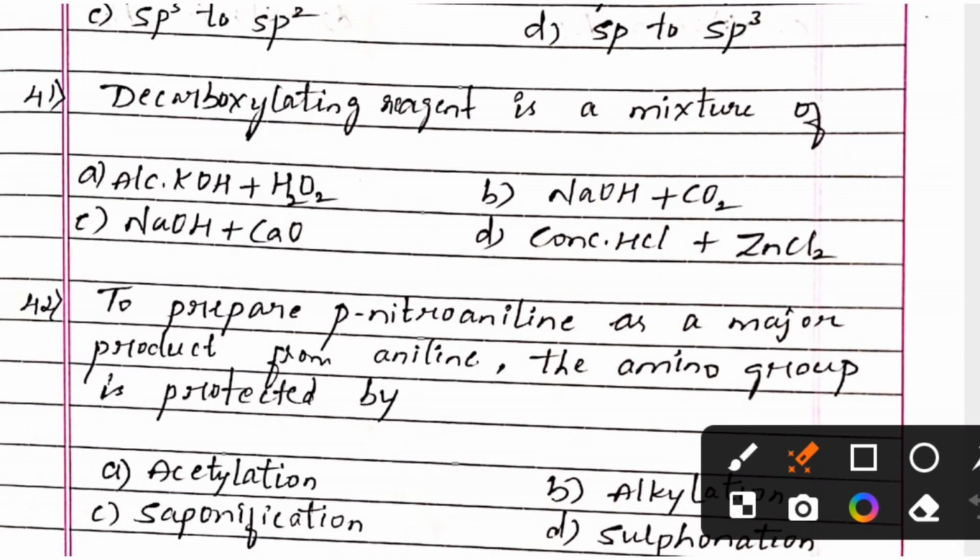Next one, decarboxylating reagent is a mixture of option A, alcoholic KOH plus H2O2; option B, NaOH plus CO2; option C, NaOH plus CaO; option D, concentrated HCl plus ZnCl2. And the right answer is option C, NaOH plus CaO.